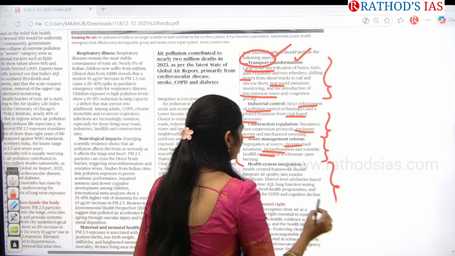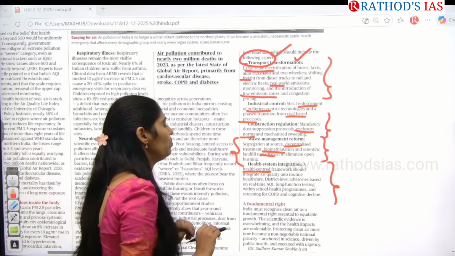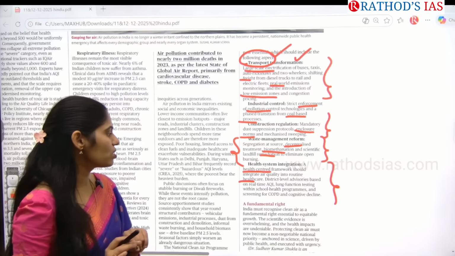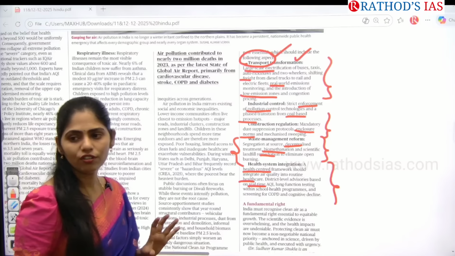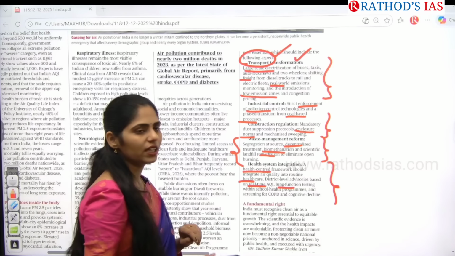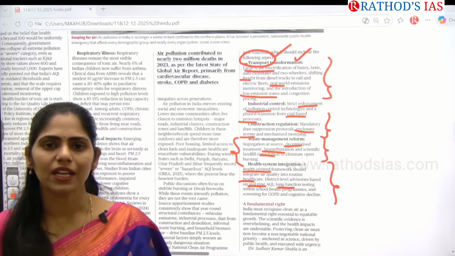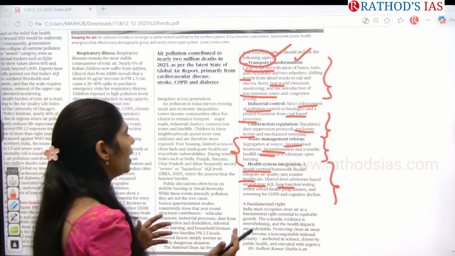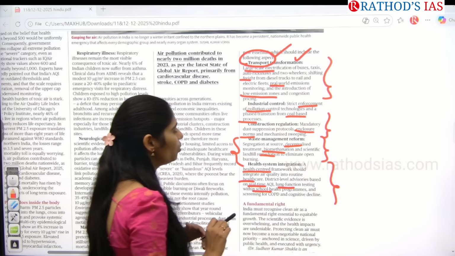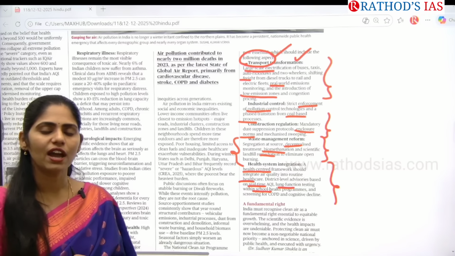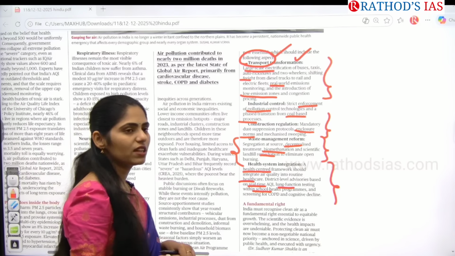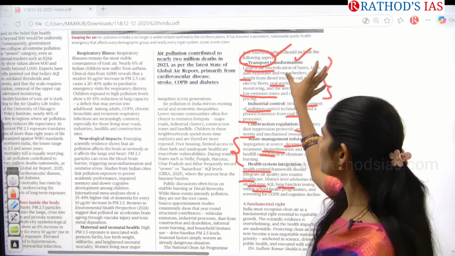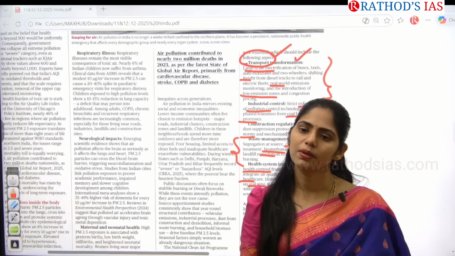And the next one is health system integration. A health-centered framework should integrate air quality into routine healthcare, and at the district level also we have to focus on real-time monitoring of the air quality index. We have to take the help of primary healthcare centers or urban healthcare centers for lung function monitoring. And we can go for school health programs, especially screening children for COPD, and checking whether any mental disabilities are coming up in children or not. So these are the steps we can take to control this silent epidemic in India.